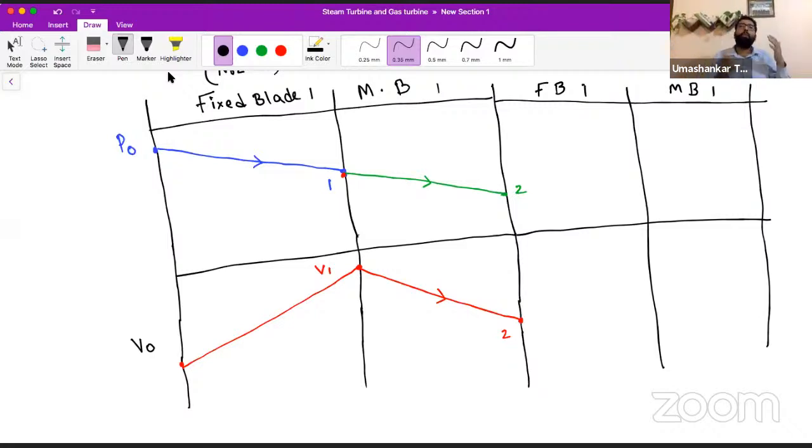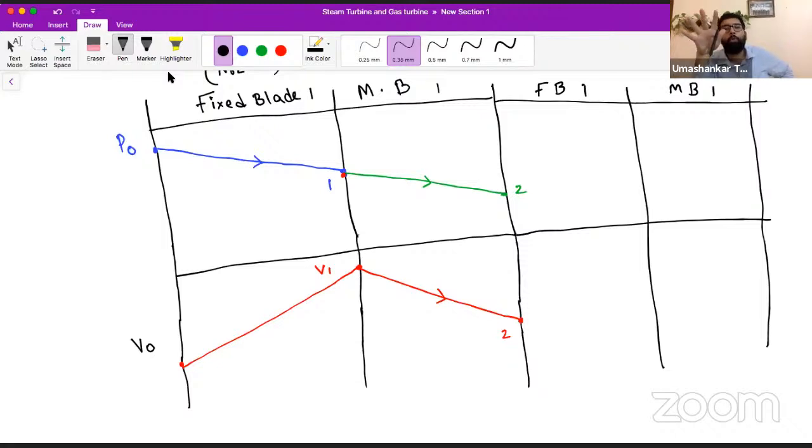Although there will be compounding, we will see the compounding of impulse turbine. There we can see how to make such arrangements in which we use the combination of the nozzles and the blades. So that we are going to see in the compounding part.